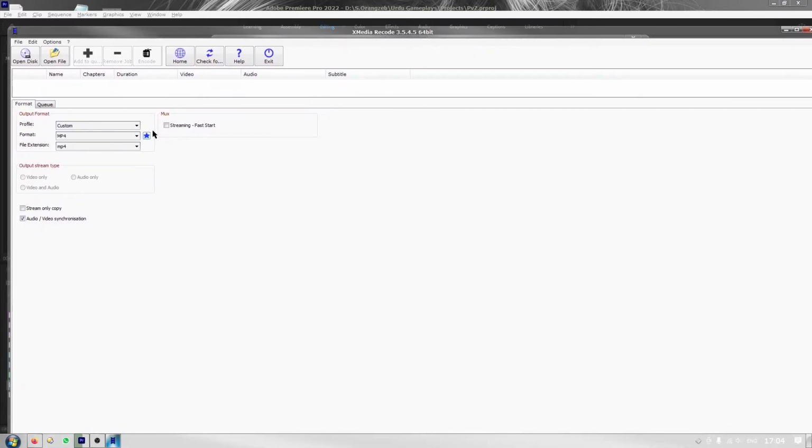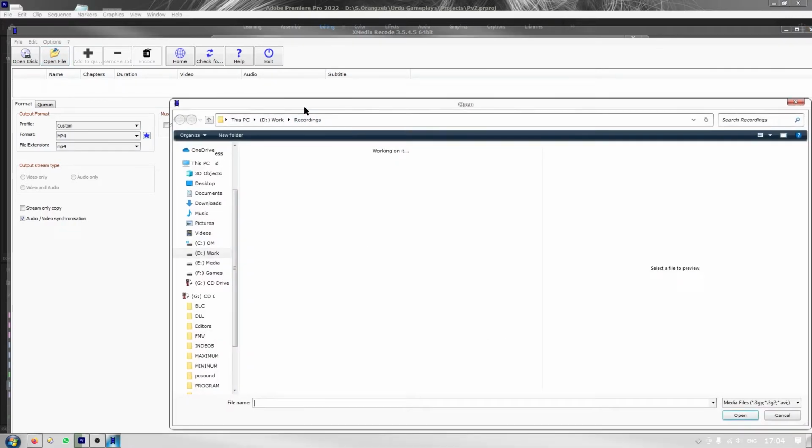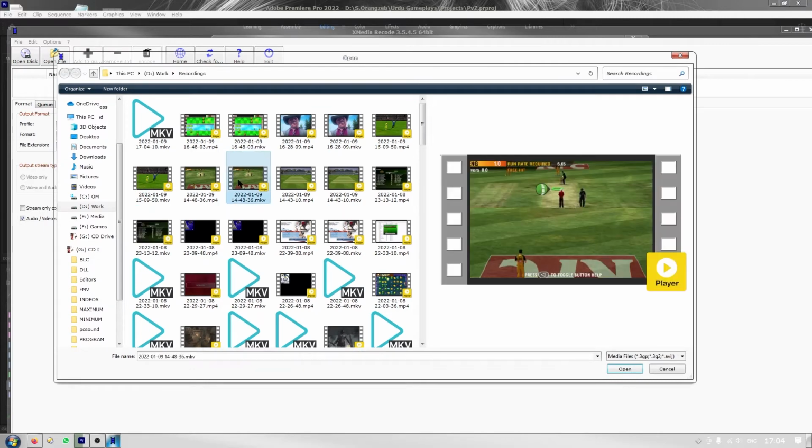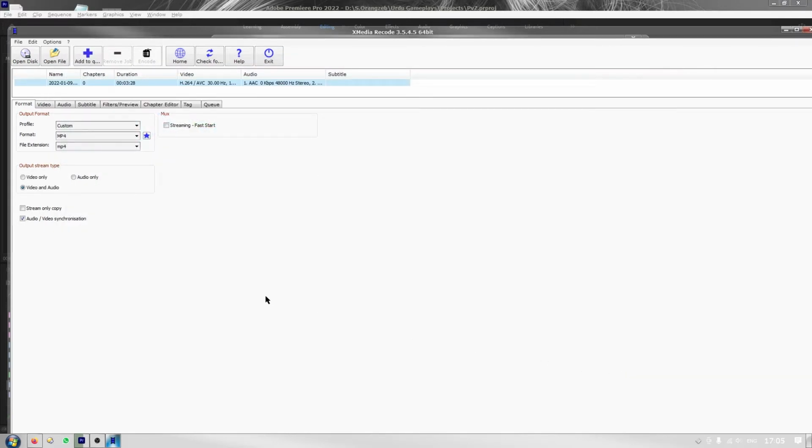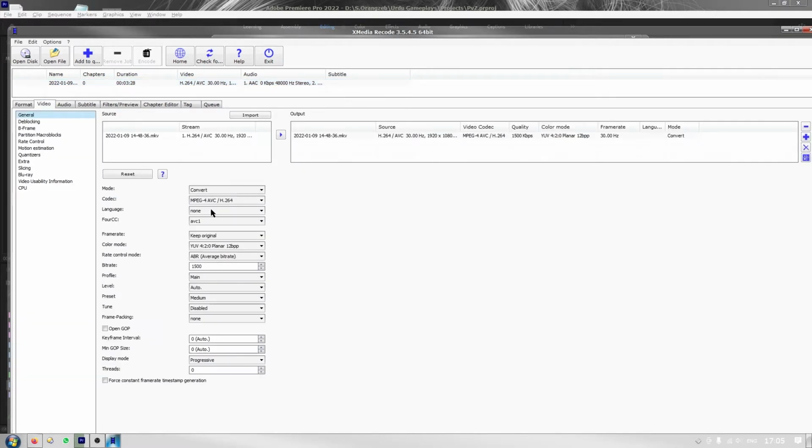Run this program and then you need to open your mkv file. Select that and open it. Next, make sure it is selected in the task list. Then go to video tab, and from here, instead of the convert mode, you need to choose copy.